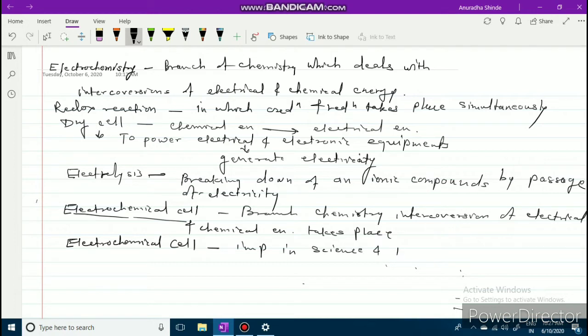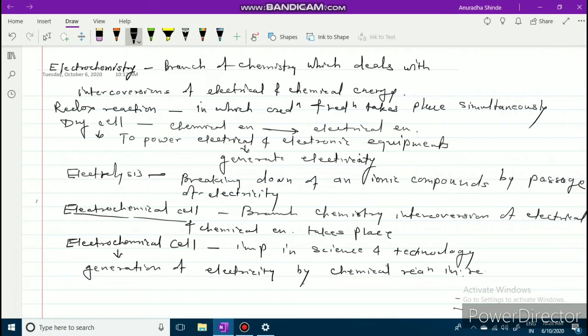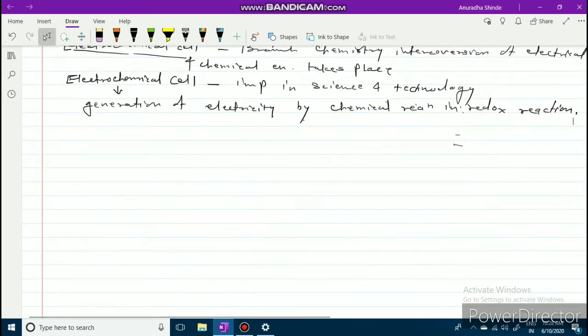In an electrochemical cell, generation of electricity by chemical reaction in a redox reaction takes place.